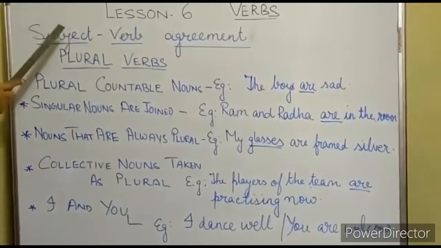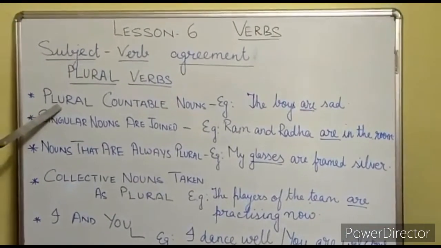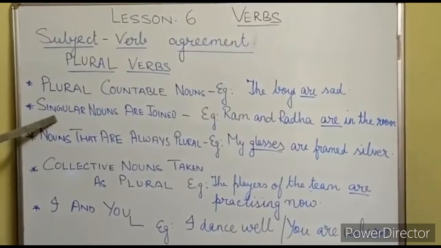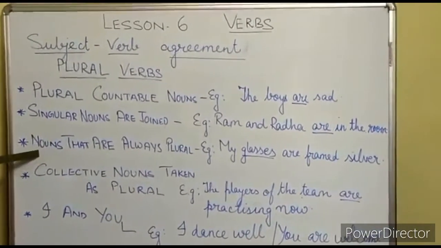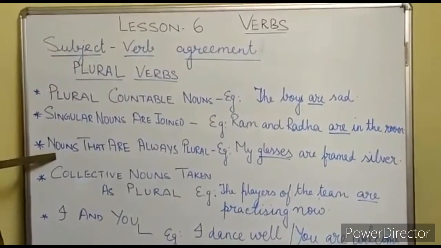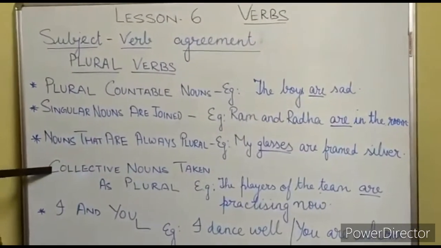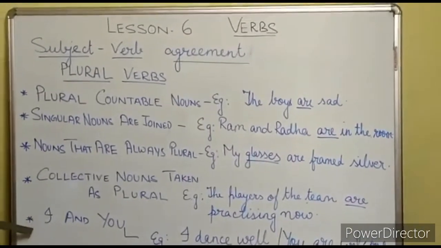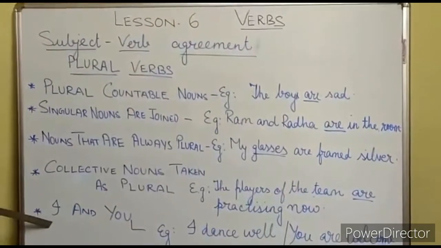Now again, students, have a look. Plural countable noun: the boys are sad. Singular nouns which are joined with the help of and: Ram and Ravi are playing in the field. Nouns that are always taken as plural: my glasses are framed silver. Collective nouns that are always taken as plural: the players of the team are practicing now. And the last point which I told you is I and you. They are always taken as plural.